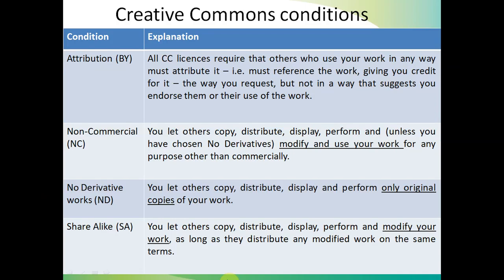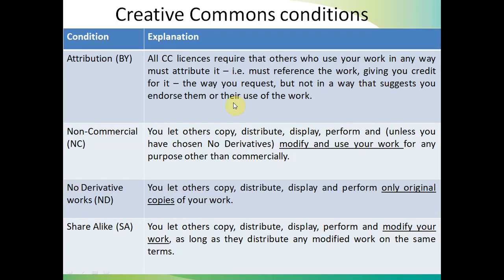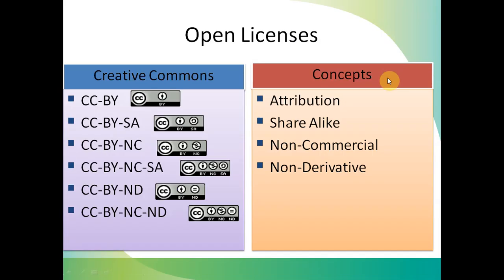First of all, BY means attribution. The Creative Commons license requires others who use your work in any way to attribute it, to reference the work, giving you credit for it the way you request, but not in a way that suggests you endorse them or their use of the work. So this is the first one.